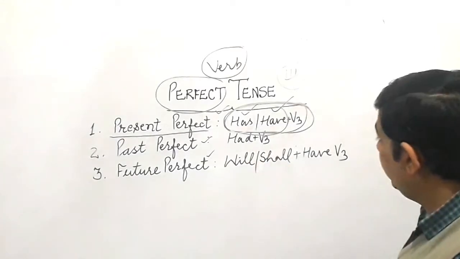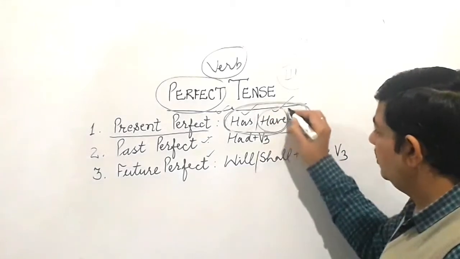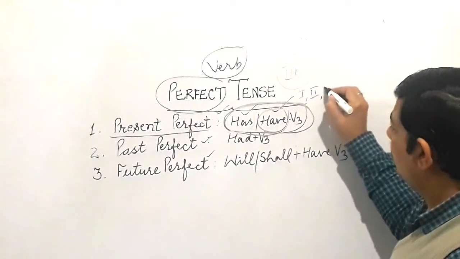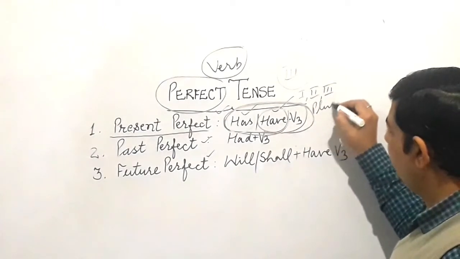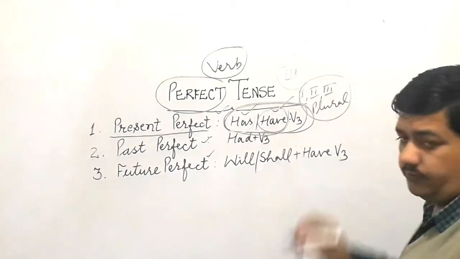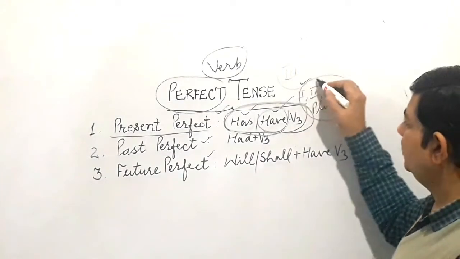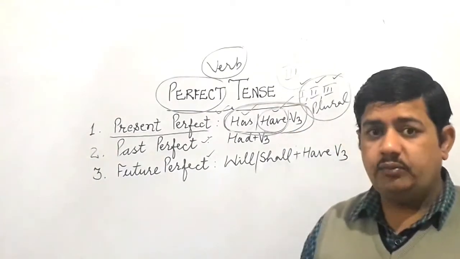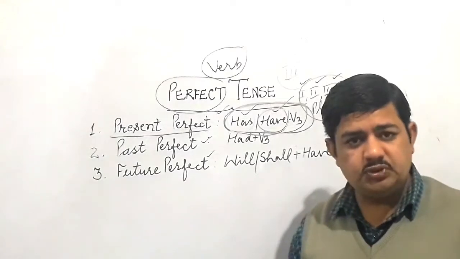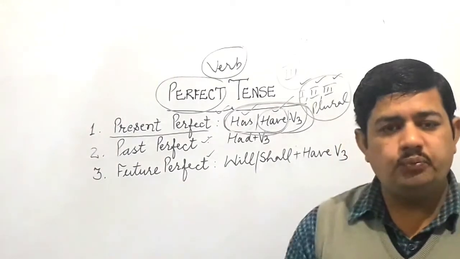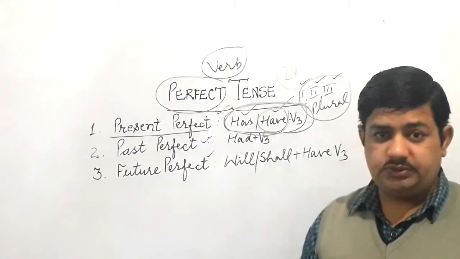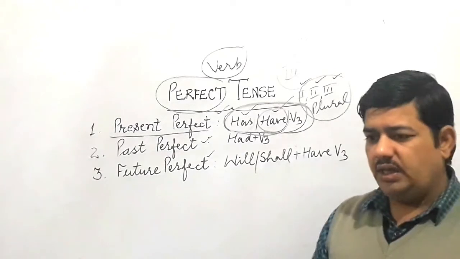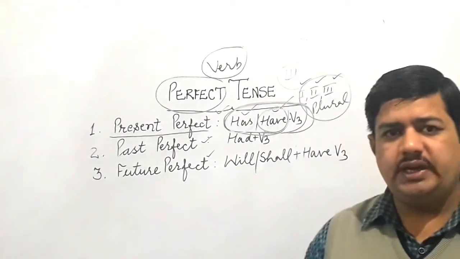And when you have any subject like first person, second person, or third person plural, there we use have. Many examples are there, like I have done this work. I, first person, have been used. You have seen my videos. He has completed this activity. Indian team has won that match.